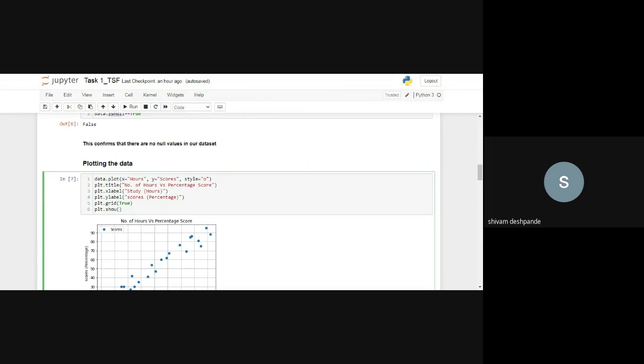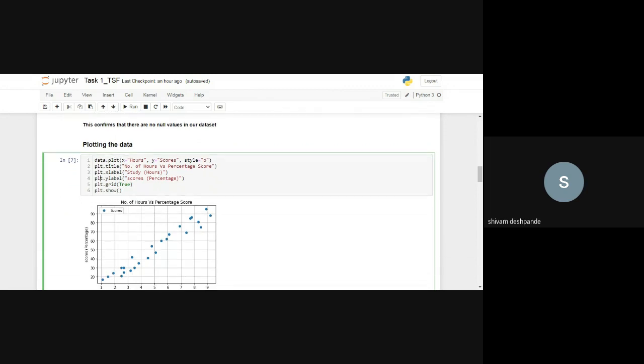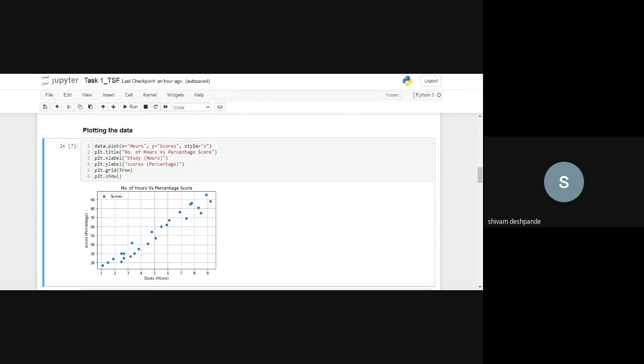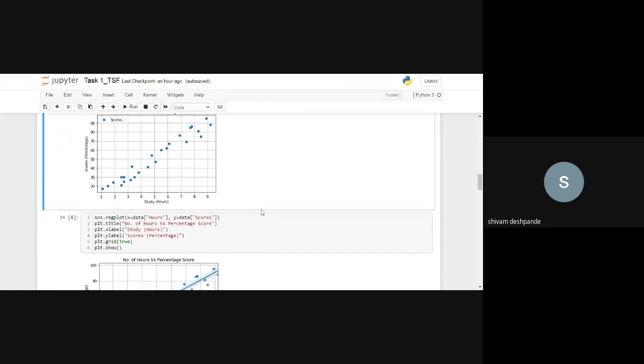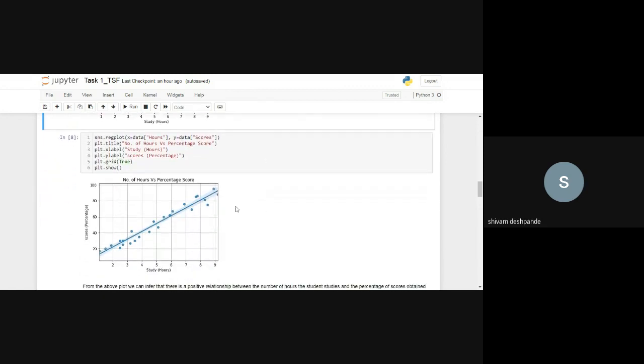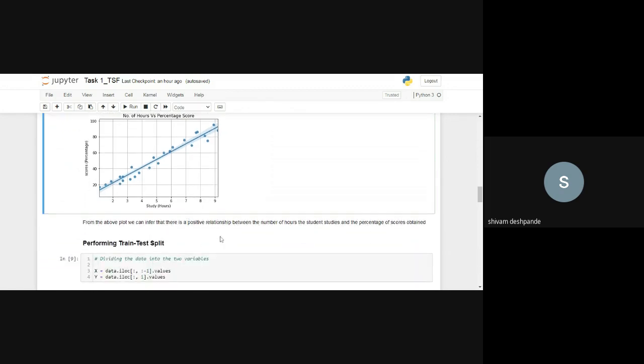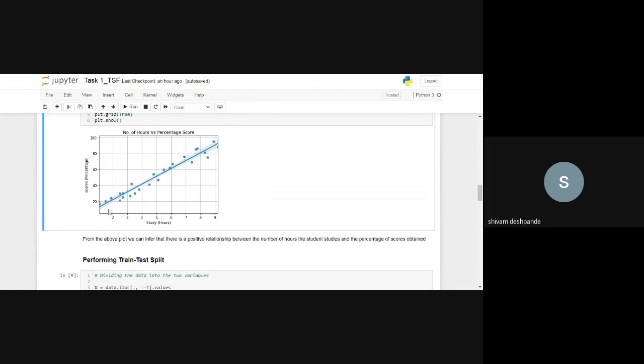Okay, so the data is plotted using plt, with the X label being the study hours and the Y label being the scores in percentages. You can see the plot over here. We are also doing the regression plot, which is plotted with the help of sns, that is Seaborn. From the above plot we can infer that there's a positive relationship between the number of hours the student is studying and the percentage of scores that he's obtaining.